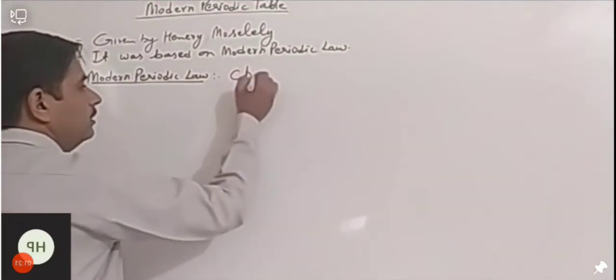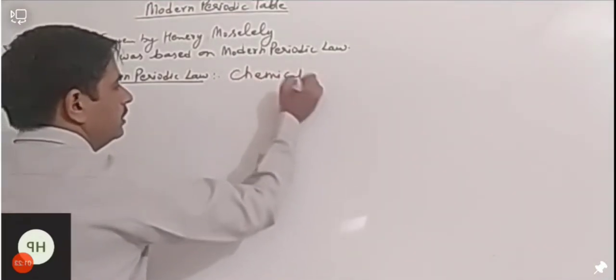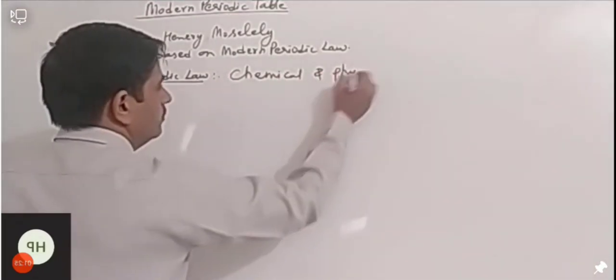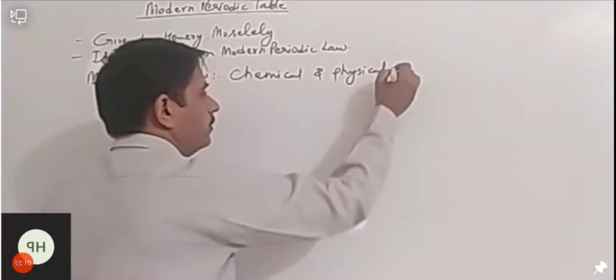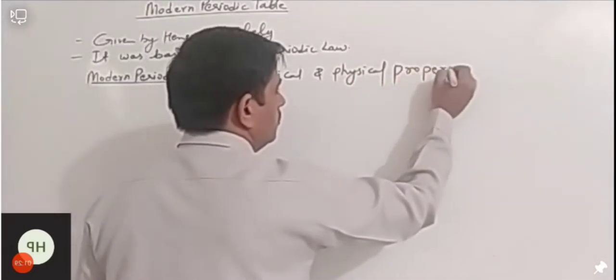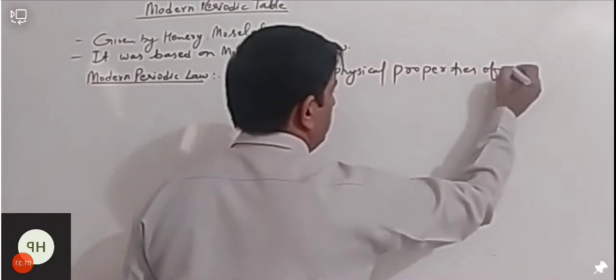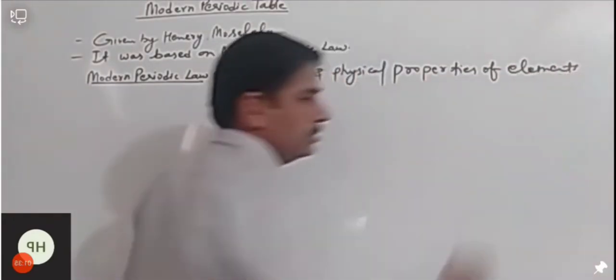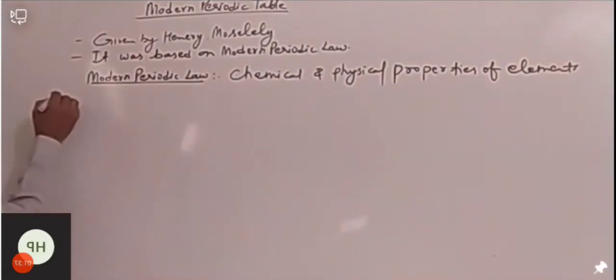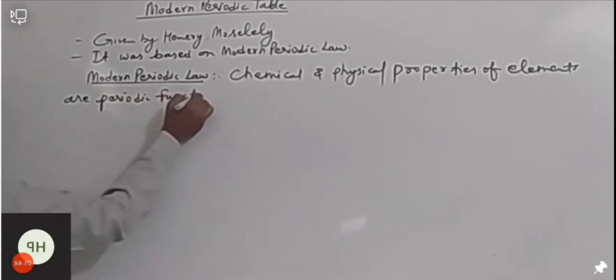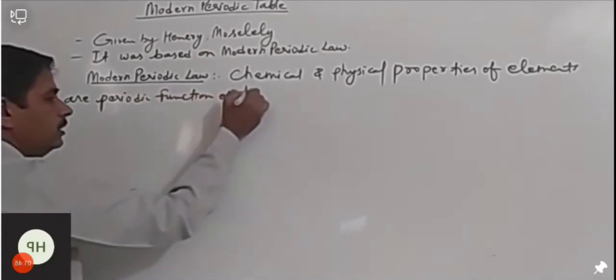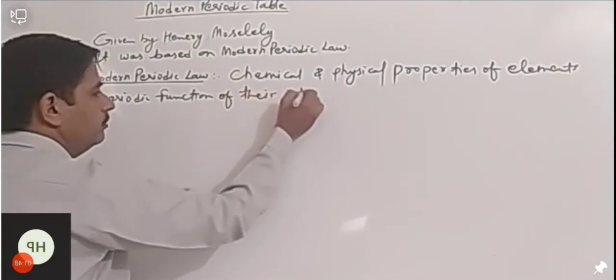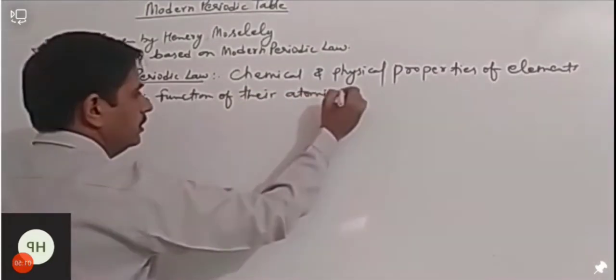So we can say the chemical and physical properties of elements are a periodic function of their atomic number.